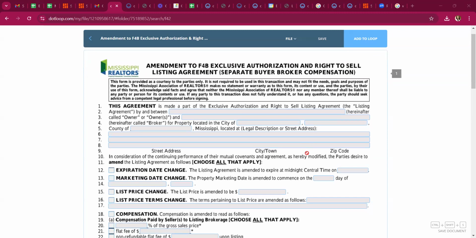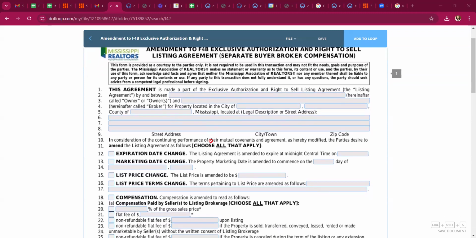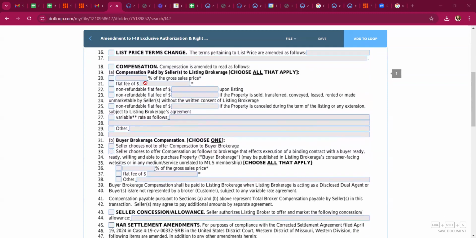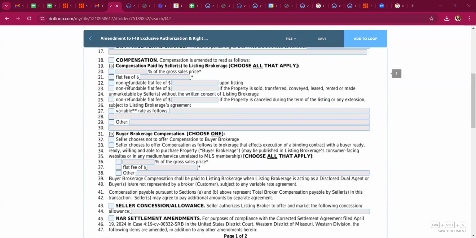Okay, so on this amendment to our listing agreements, let's go over the compensation section real quick. For any of this to be relevant, line 18 needs to be checked. And moving down, you'll check either 20 or 21 or both. 20 would be a percentage, 21 would be a flat fee. That's just a straight dollar amount. This would be like 2%, 3%, 4% of total sales price. 22 would be a flat fee, non-refundable and due at listing.